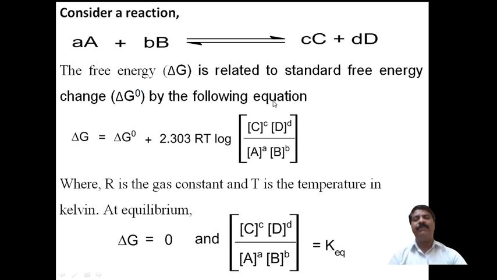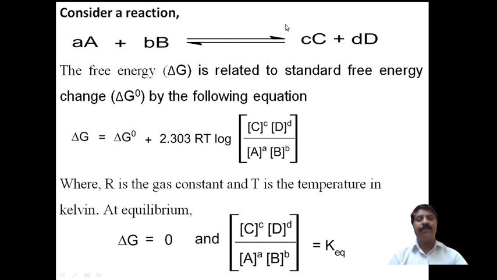Like that it takes place, and here equilibrium means the rate of the forward reaction takes place. A plus B form C plus D, and C plus D also proceed as a back reaction. Again, for the forward reaction A plus B act as the reactants, whereas for the backward reaction C plus D act as the reactants and A plus B act as the products.